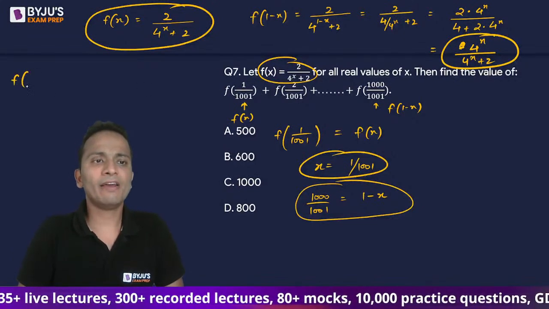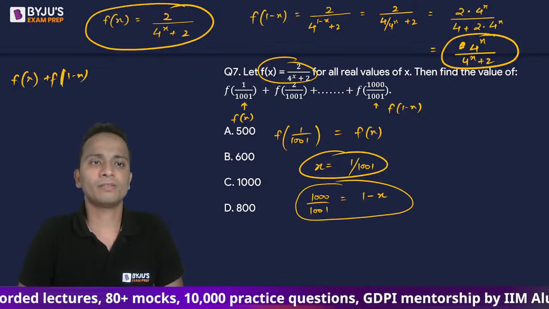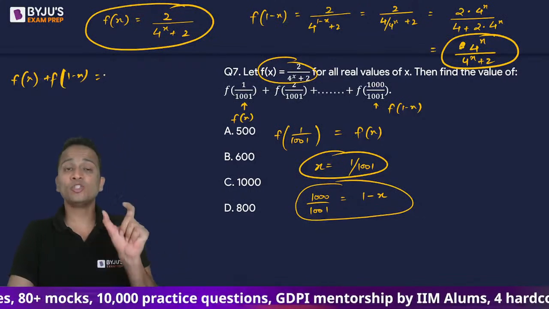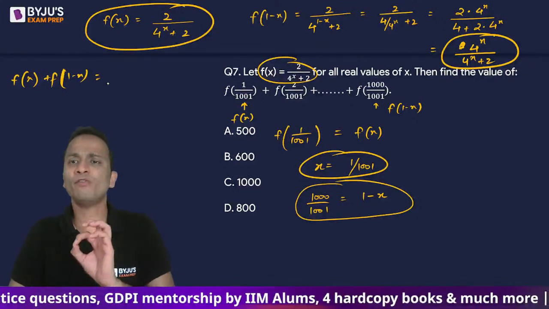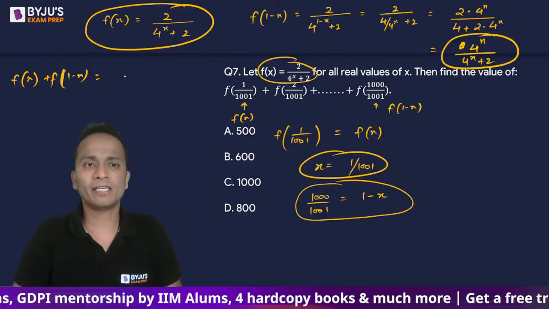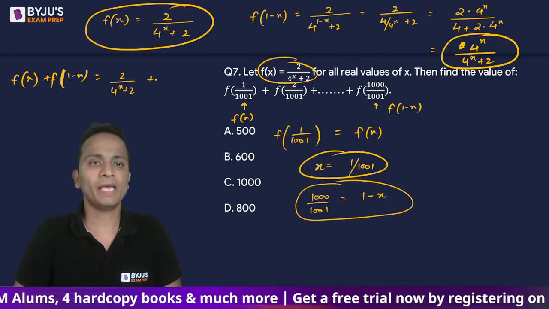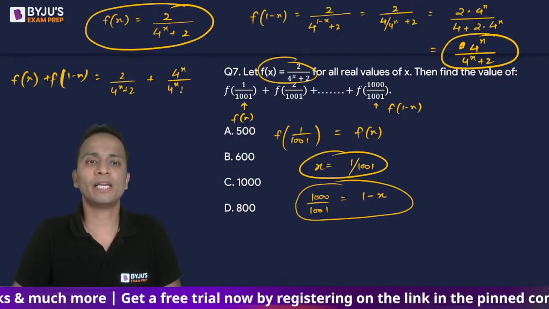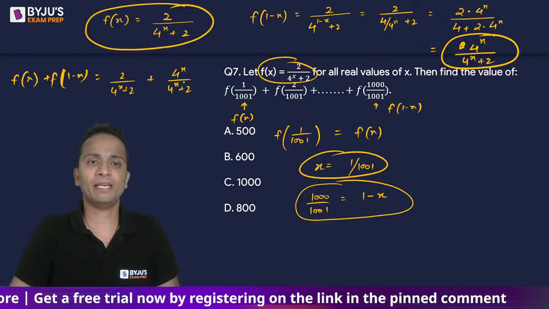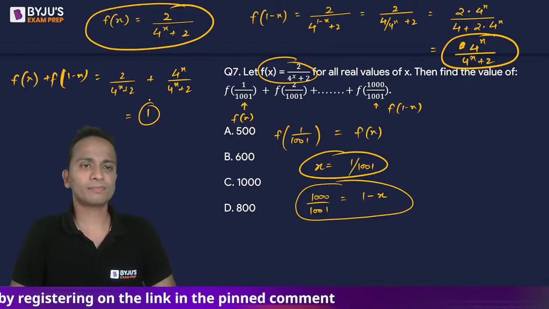Now, if I add f of x and f of 1 minus x, what I'm doing is trying to add the first and the last term. Okay, so f of x and f of 1 minus x, if I add these two functions, 2 upon 4 raised to the power x plus 2 is f of x, and 4 raised to the power x divided by 4 raised to the power x plus 2 is f of 1 minus x. If we add these two, the sum is coming out to be 1.